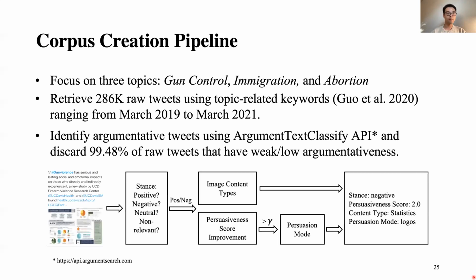Here is the pipeline. The input is tweet text and image. The first annotation is a stance. It's positive, negative, neutral, non-relevant. Only if it's annotated as positive or negative, you can go to the next stage that annotates the image content type or persuasion score. If the persuasion score is greater than the threshold we defined, it will be annotated with the persuasion mode. So at the last, it has 4-dimensional annotation for each tweet.